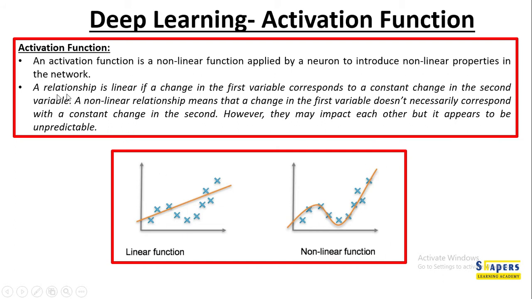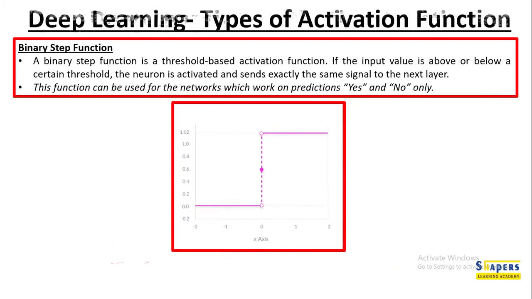So the relationship is linear if a change in the first variable corresponds to a constant change in the second variable. A non-linear relationship means the change in the first variable does not necessarily correspond to a constant change in the second variable. Hence they may impact each other, but it appears to be unpredictable.